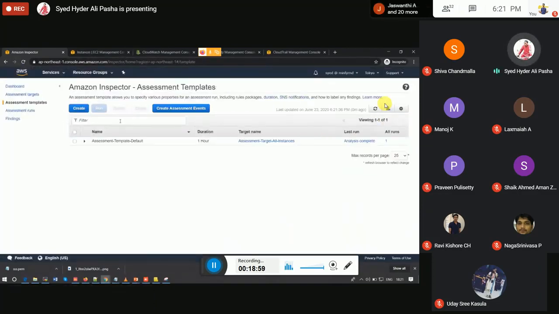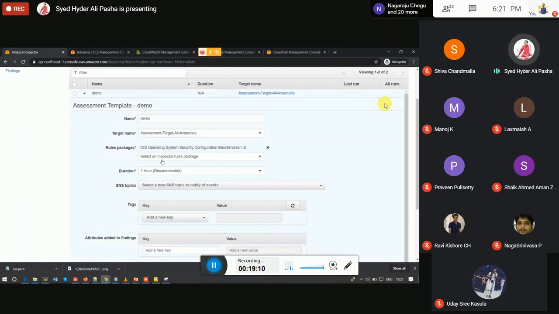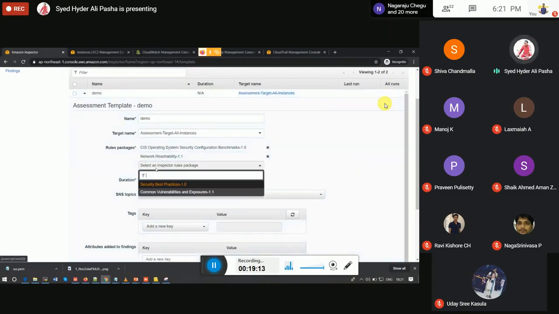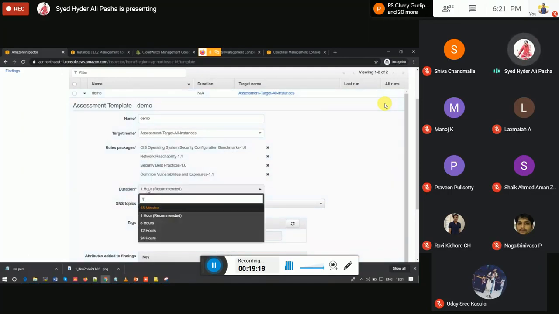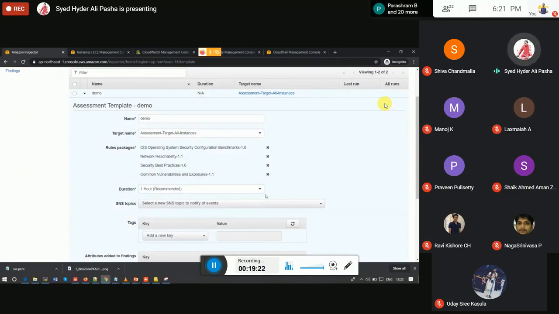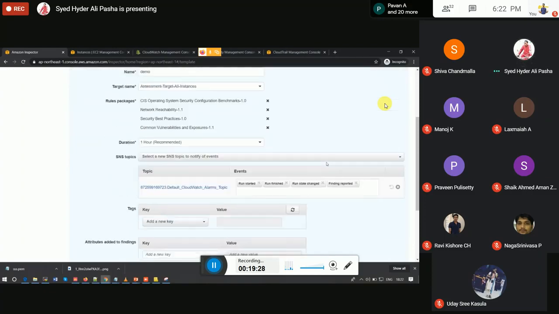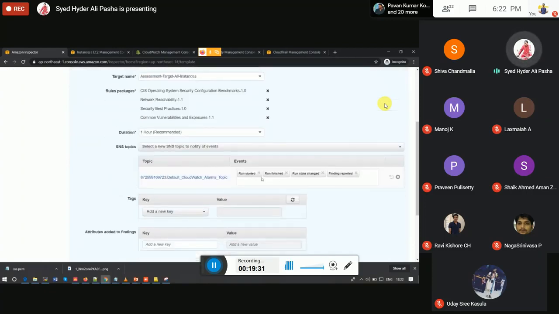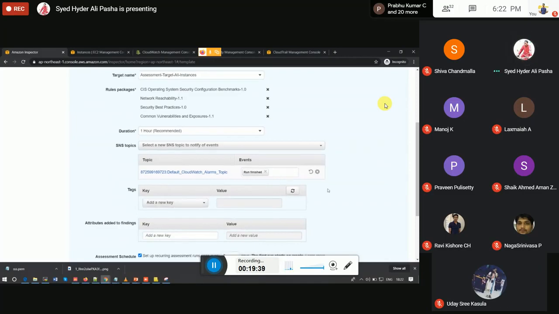And what are the assessment templates? We can create an assessment template, something called demo, and then the target would be the assessment target instances which we have already created, and then we can select all the rules. Whatever we require, we can select all the rules, and then for 1 hour it will scan, and if we integrate the SNS, it will provide us the result whenever the run started and whenever the run finished, so that we can go and download the report.